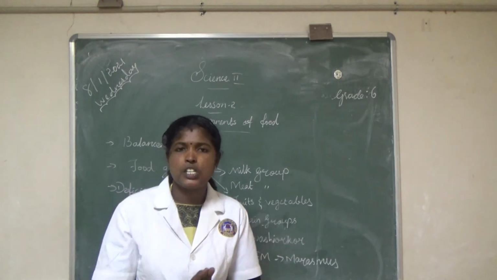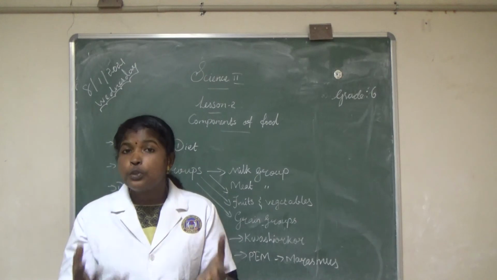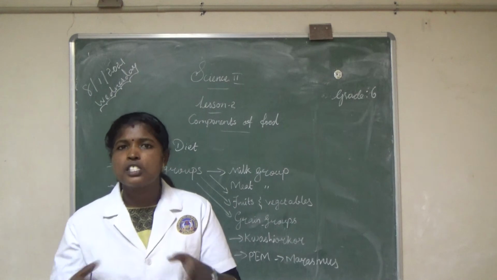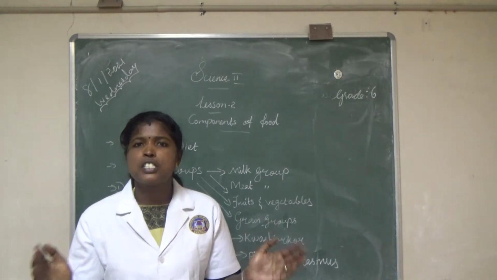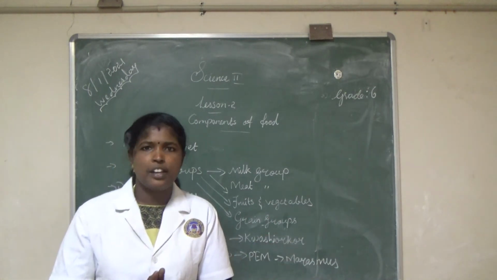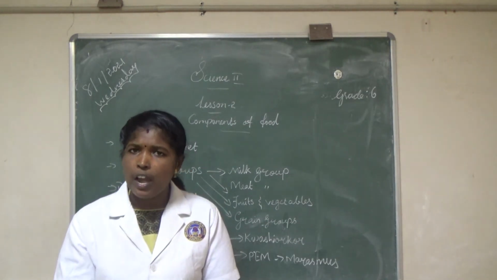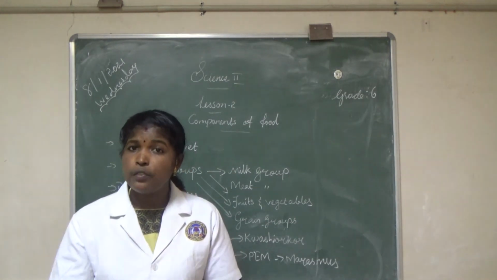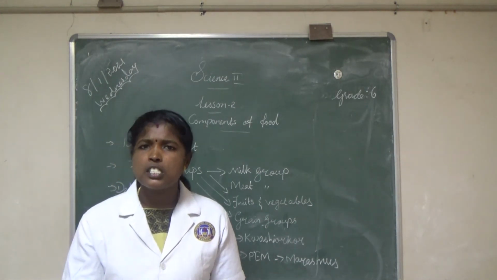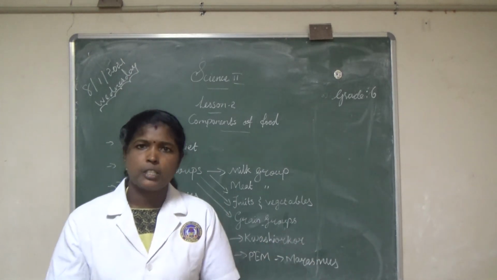What is called deficiency diseases? Diseases caused due to the lack of nutrients like carbohydrates, proteins, vitamins and minerals in our diet are called deficiency diseases. They are not transmitted from one person to another. Are you clear? Then next, what are the deficiency diseases? Deficiency of carbohydrates, proteins and vitamins all cause deficiency diseases. So today we are going to discuss only the deficiency of proteins and carbohydrates.